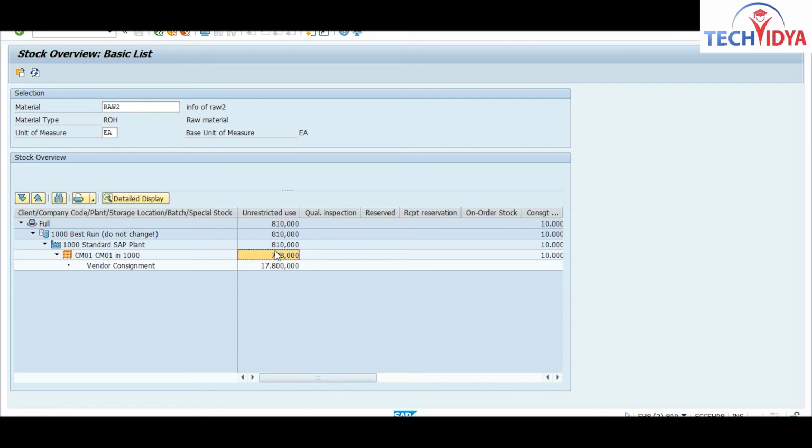We will count this stock physically at your plant and location, to check whether physically it is the same or there is some difference. Due to any issue, it might be spoiled, damaged, or missing; due to any reason there can be a difference between your book stock, as it is known, and your physical stock. Physical stock is the stock that is available physically at your location.